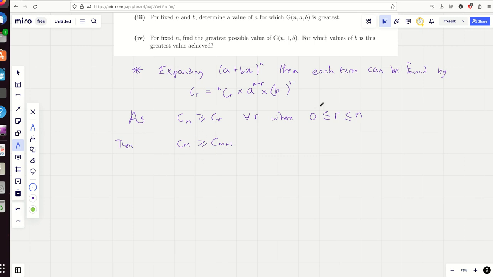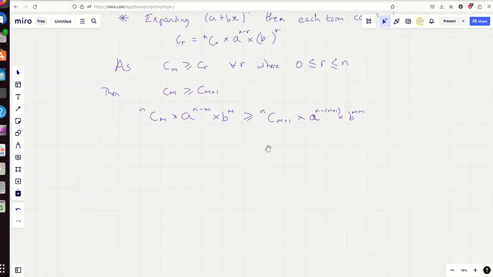Now, I can use my formula up here. The left-hand side is going to be n choose m, multiplied by a to the power of n minus m, multiplied by b to the power of m, because r is just being replaced with m there. On the right-hand side, you've got n choose m plus 1, times a to the power of n minus (m plus 1), times b to the power of m plus 1. Now straight away I looked at this and thought, this is crying out to be simplified.